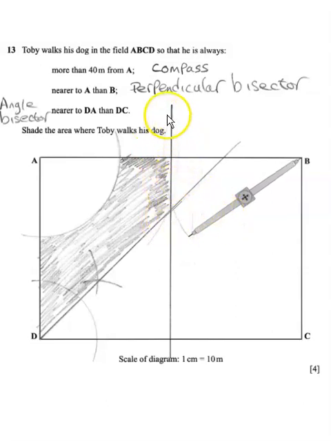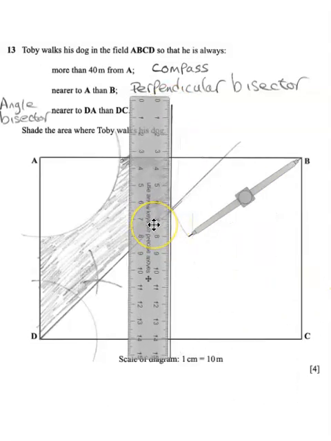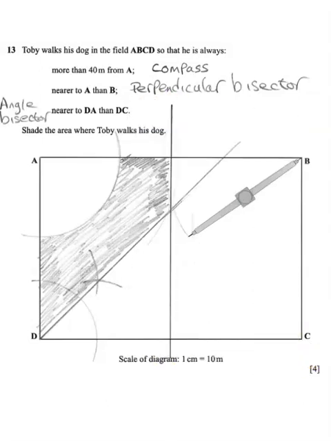We make sure that those two arcs cross. Where they cross is where you put a ruler and join this up, and you would just keep going along that way. So that's your perpendicular bisector. That means everything on this side is nearer A, everything on this side is nearer B. So this one says nearer to DA than DC. Oh, sorry, nearer to A than B. So it's this side we're looking at here.